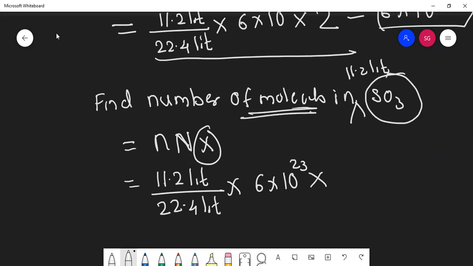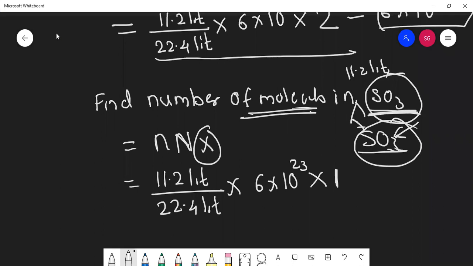Is this a single molecule? Atoms they did not ask, students. Total atoms in SO3 will be 3: 1 of sulfur, 3 of oxygen. But only one molecule is there, so we need to multiply by 1. Understood the difference between atom and molecule? If it is asked how many atoms of sulfur are there, I'll say 1. How many atoms of oxygen, I'll say 3. But how many molecules of SO3, I'll say 1.